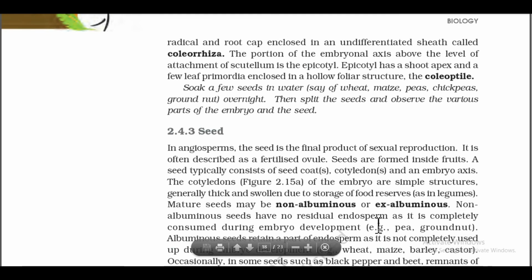The portion of embryonal axis above the level of attachment of scutellum is the epicotyl. Epicotyl has a shoot apex and a few leaf primordia enclosed in a hollow foliar structure, the coleoptile. Soak a few seeds in water, say of wheat, maize, peas, chickpea, groundnut, overnight. Then split the seeds and observe the various parts of the embryo and the seed.